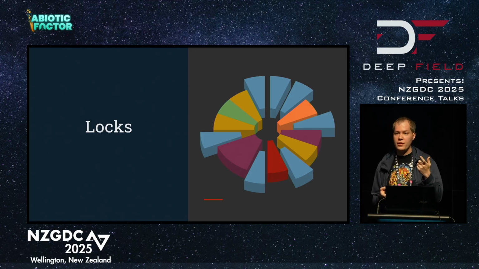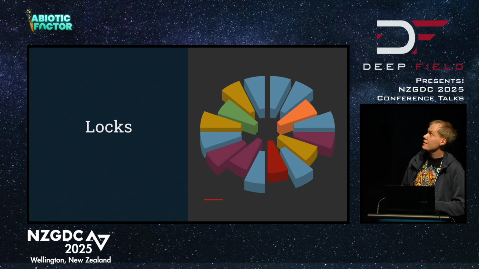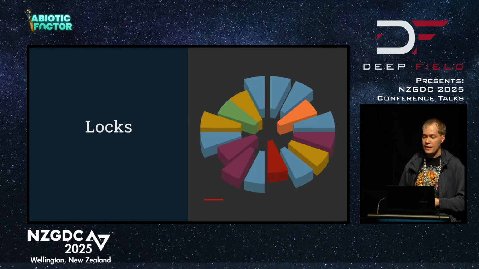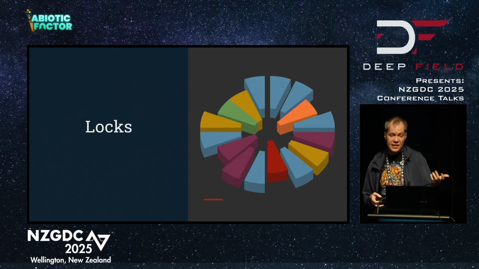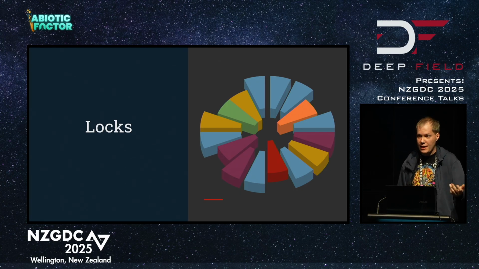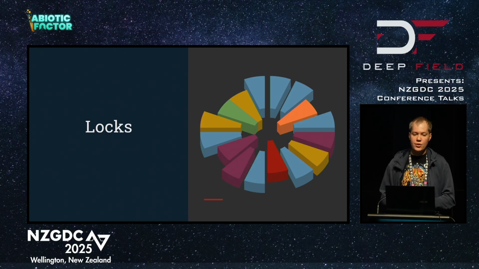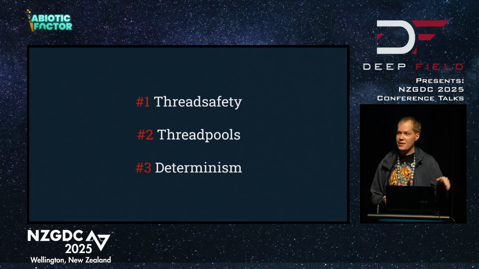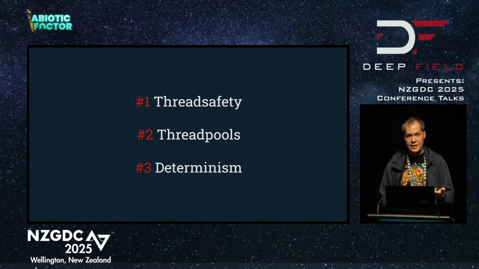So instead, when we reach those critical sections, we want to identify them. We want to lock that resource so that only one thread can go through at a time. And then we want to relinquish that lock for the next thread. So it would look a little bit like this, with only one thread of each color operating on that data, and then bouncing the lock around again and again and again. So this is great, this secures and safeguards our data, but it can lead to performance problems, and this is also one of the main causes of mistakes, especially to people just getting into multi-threading. So that segues nicely into my first topic, which is thread safety.